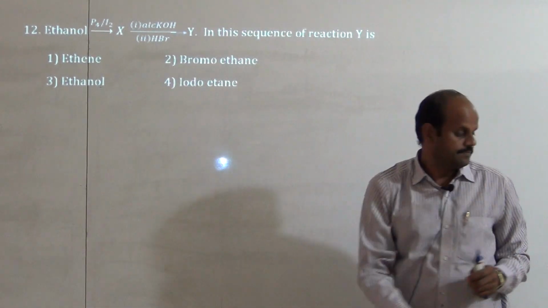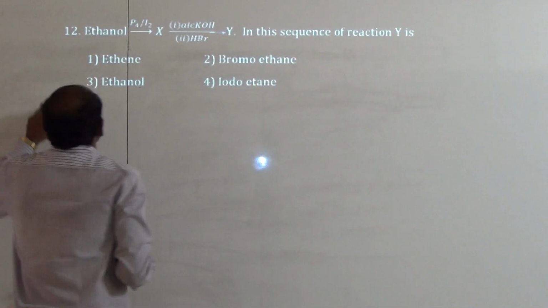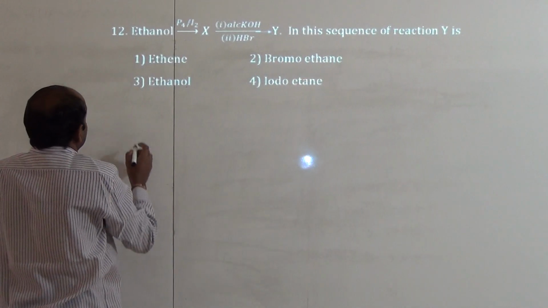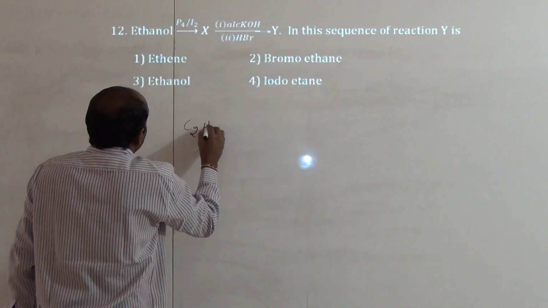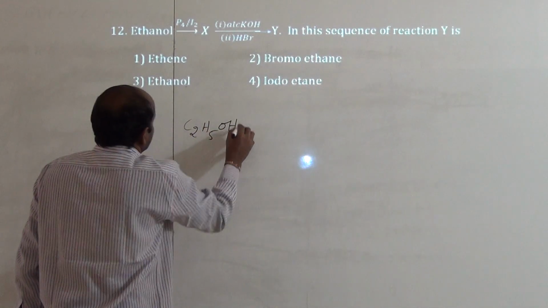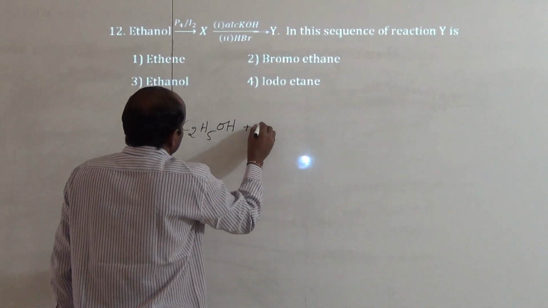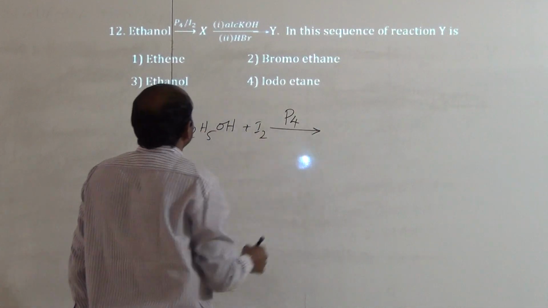Next one, here ethanol reacts with iodine in the presence of phosphorus. Ethanol, what is the formula? C2H5OH. Ethyl alcohol, nothing but ethanol, reacts with iodine in the presence of phosphorus.